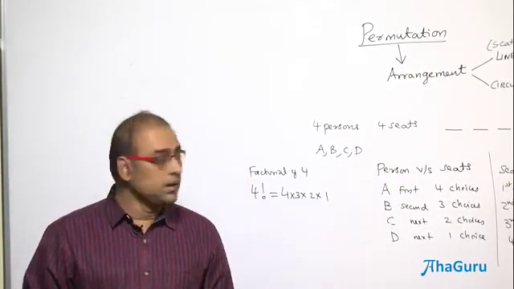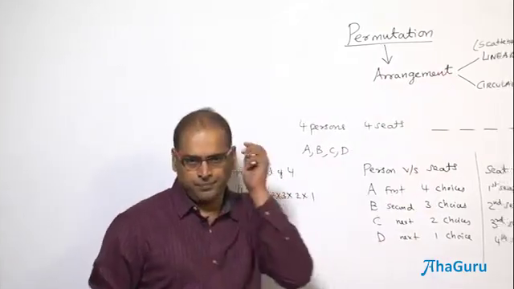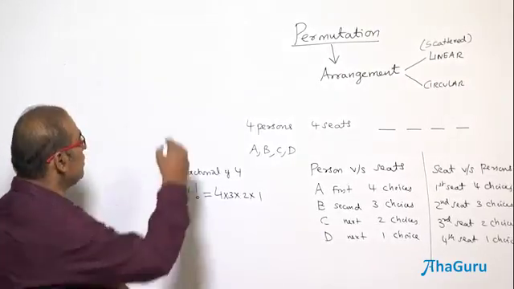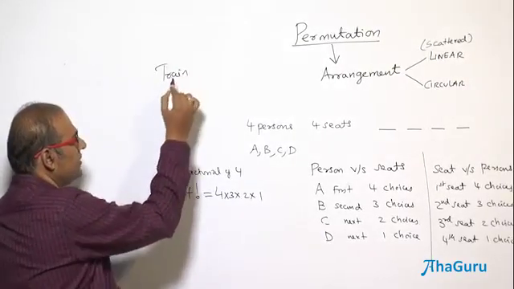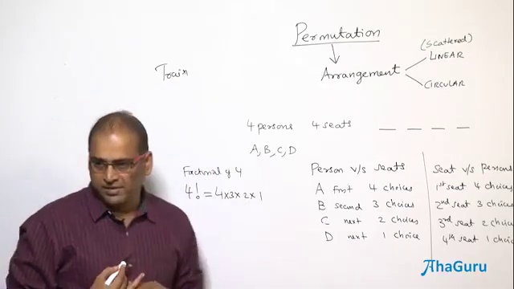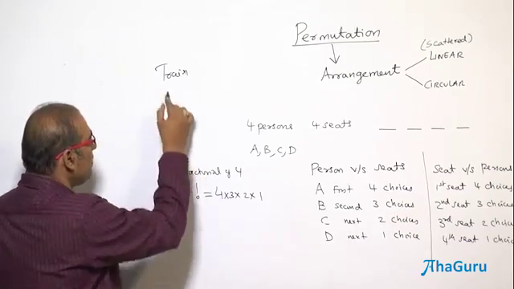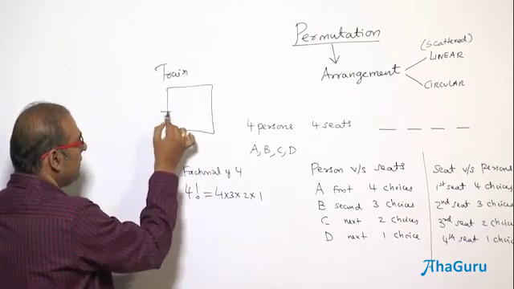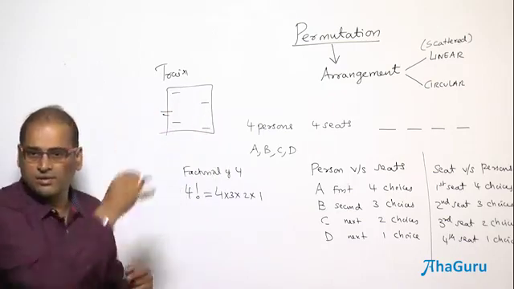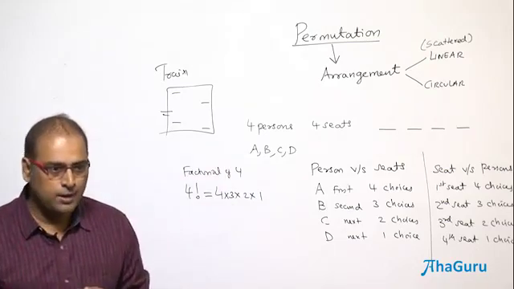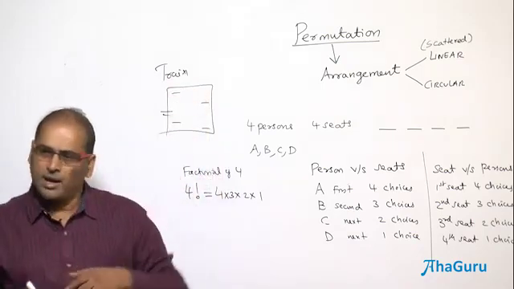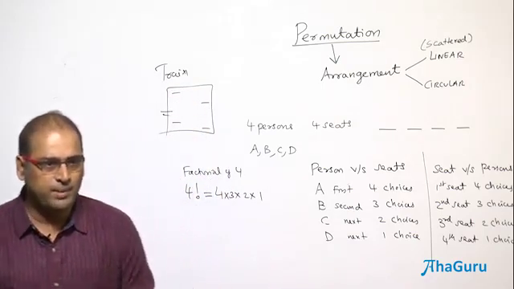Are you able to understand? And why I said this is given as linear, but it's not linear. I will give an example. Suppose a train comes to a station, right? 4 persons, say A, B, C, D, board the train. And the seats in the compartment, this is a compartment, this is some entrance. You have seats here and there, some 4 seats. All the other seats are occupied. Is it linear? It's not linear. So A, B, C, D board. Presume that these 4 seats are to be occupied by these 4 persons.